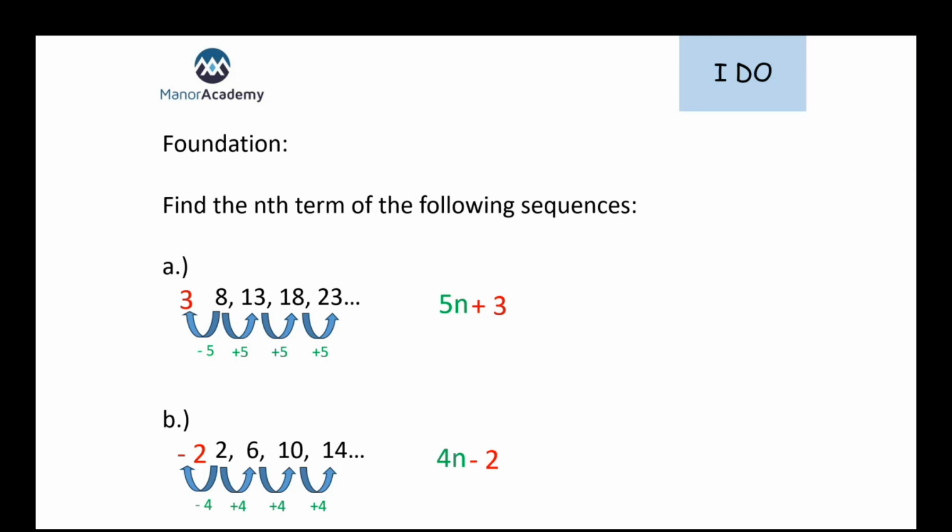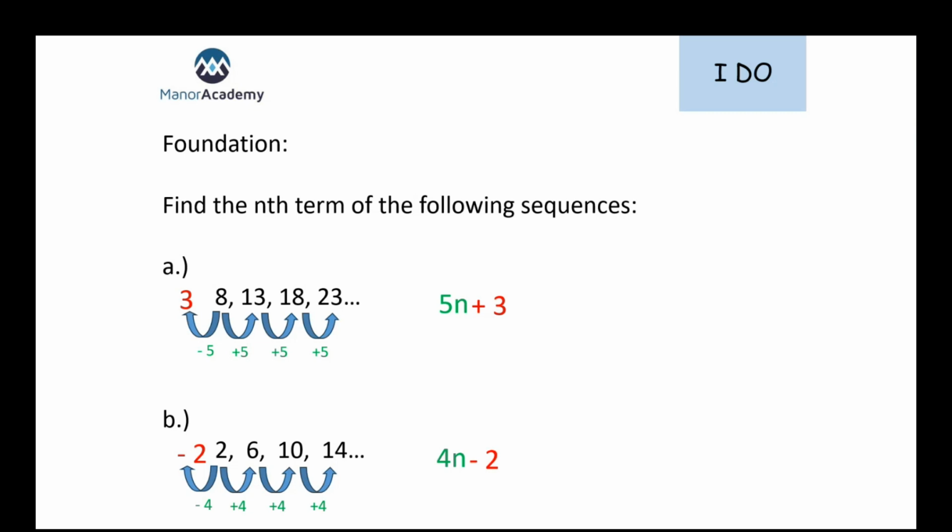In that case, because we're adding 4 each time, that's going to be the number that goes in front of our n. So it's going to be 4n. And then we can either think about our 4 times table, 4, 8, 12, 16, and think about how we get from those numbers back to our sequence. To get from 4 to 2 is take away 2, 8 to 6, take away 2, 12 to 10, take away 2, etc. Or we could see what comes before 2 in this sequence. 2 take away 4 does get us back to minus 2.